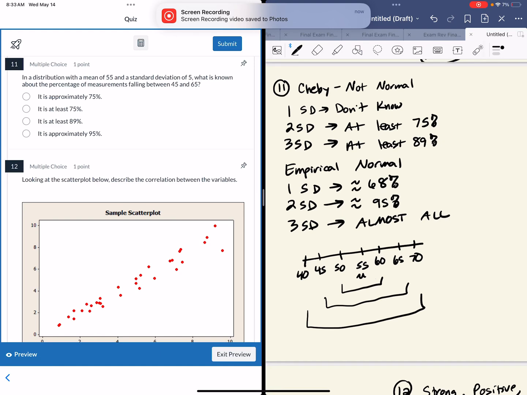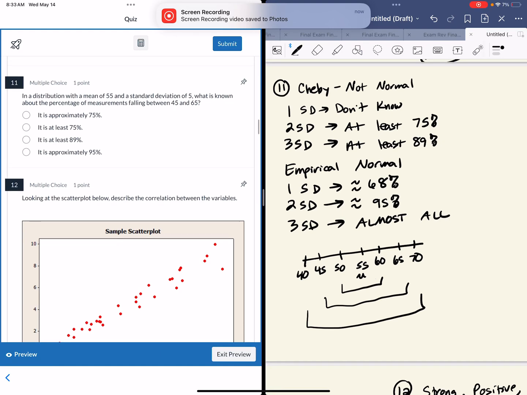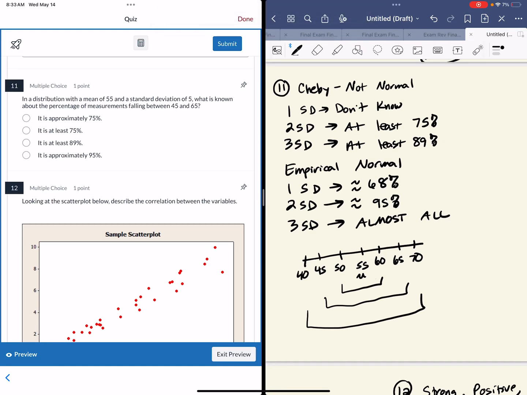I kept this one on here because I think Chebyshev's might be on the exam. And Chebyshev's is the non-parametric version of the empirical rule. It's when you don't know it's normal. Chebyshev's tells us one standard deviation out, we know nothing. Two standard deviations, we're picking up at least 75. Three, we're picking up at least 89.